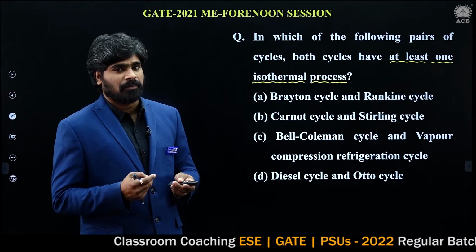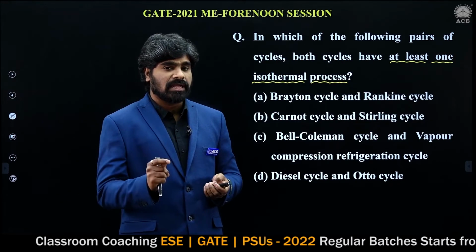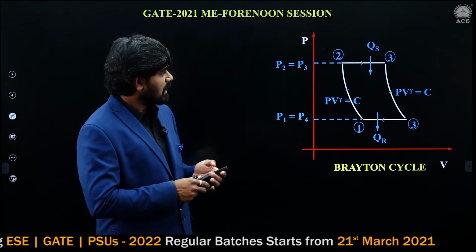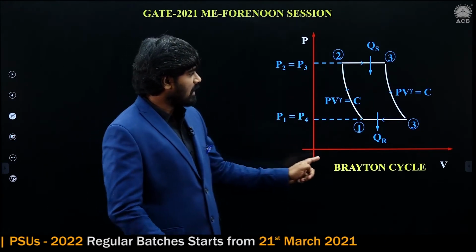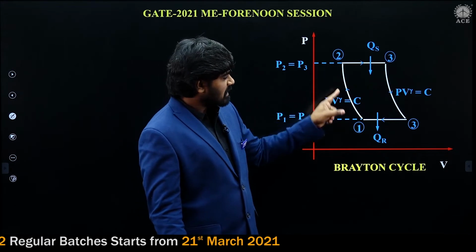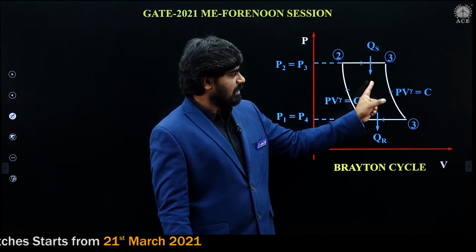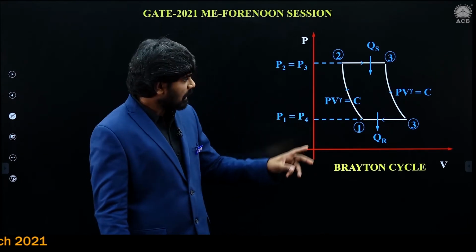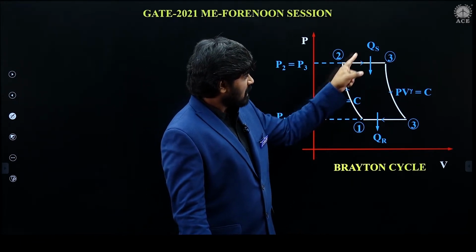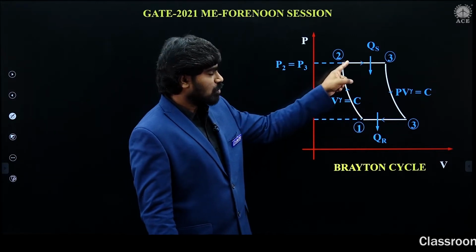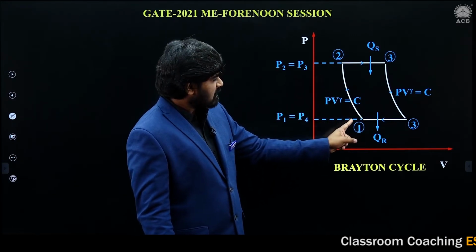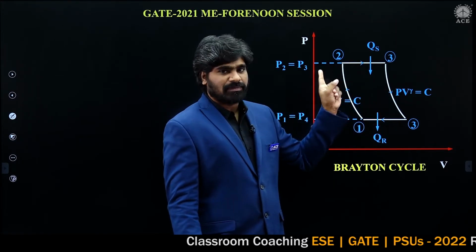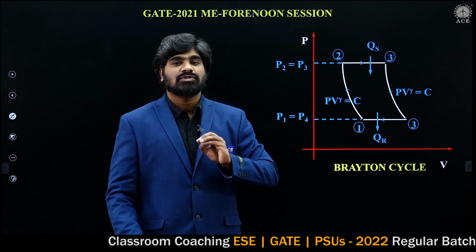What is Brayton cycle? Brayton cycle, which is also called Joule cycle. This cycle is used in gas turbines. Brayton cycle consists of two constant pressure processes and two reversible adiabatic processes. So here, constant pressure heat supply, constant pressure heat rejection, reversible adiabatic compression, and reversible adiabatic expansion. In Brayton cycle, there is no isothermal process.